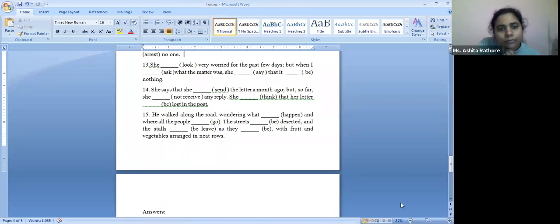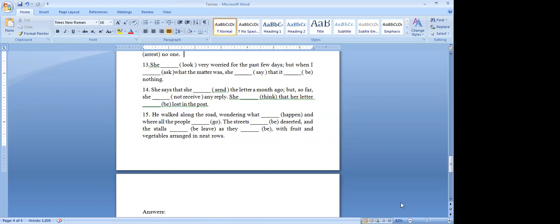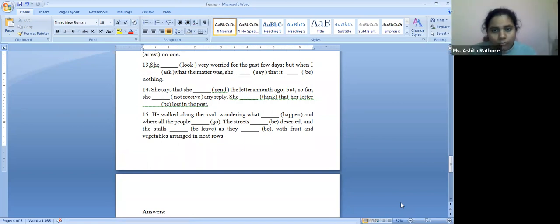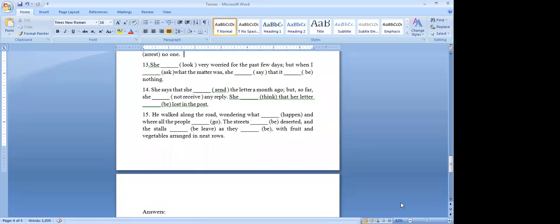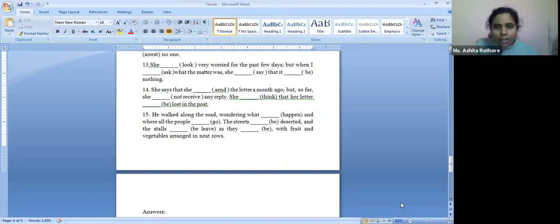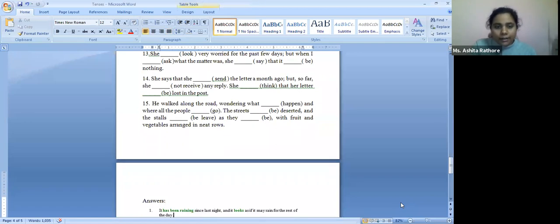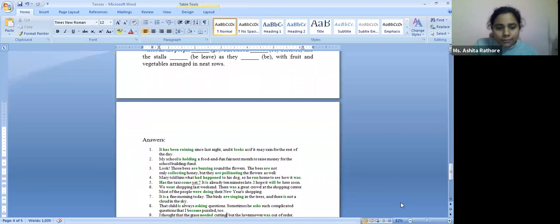So I'm not sure, but I feel that the answer is he walked along the road wondering what had happened and where all the people went. The streets were deserted and the stalls were left as they were. I think so. Oh, okay. All right. Now we'll look at the answers and we'll understand. So the first sentence.